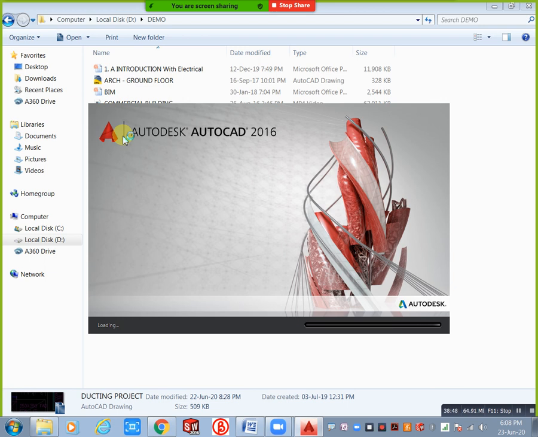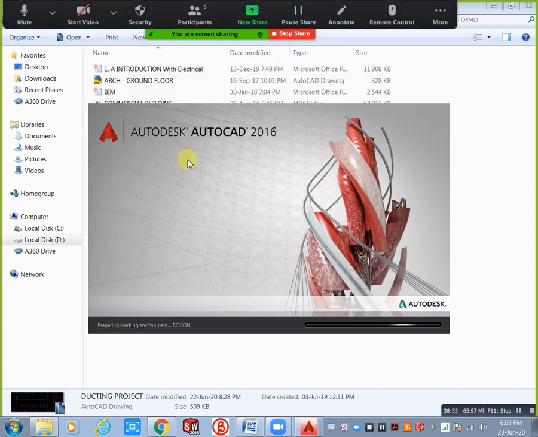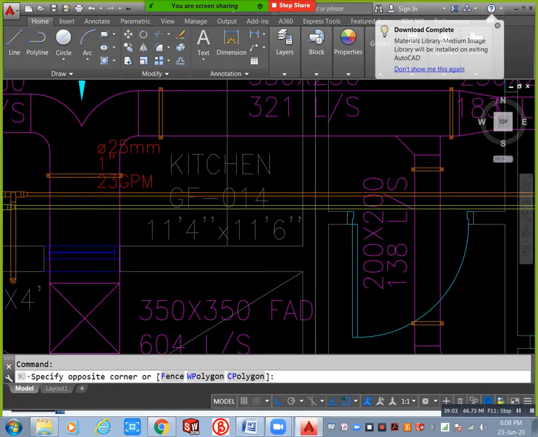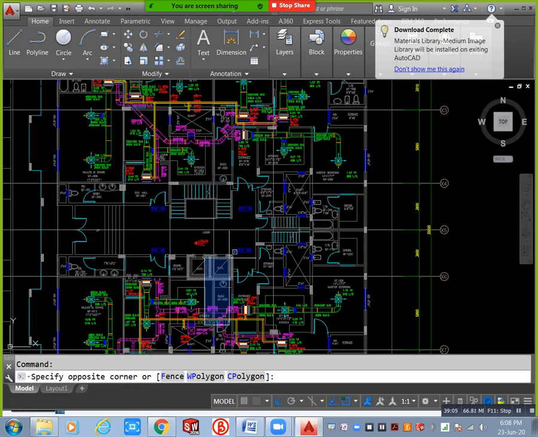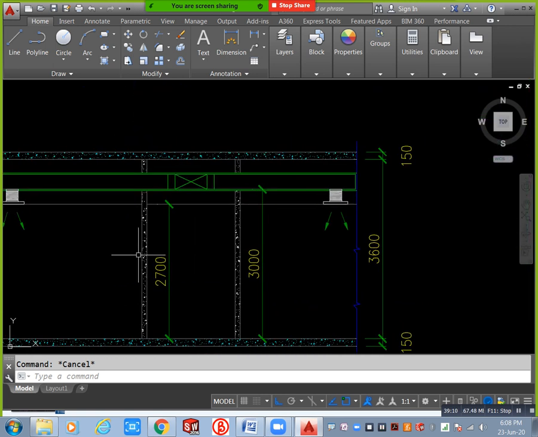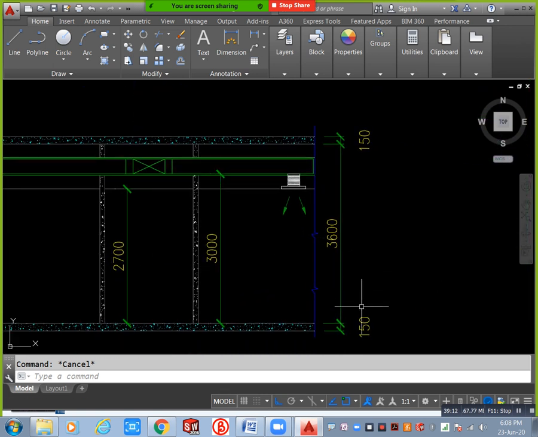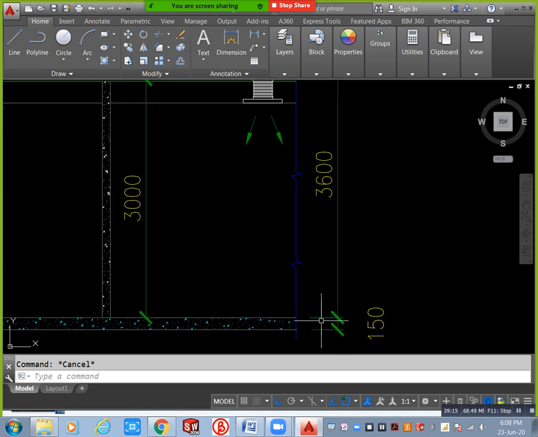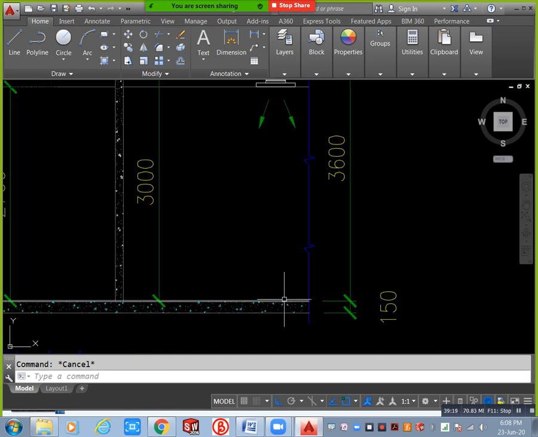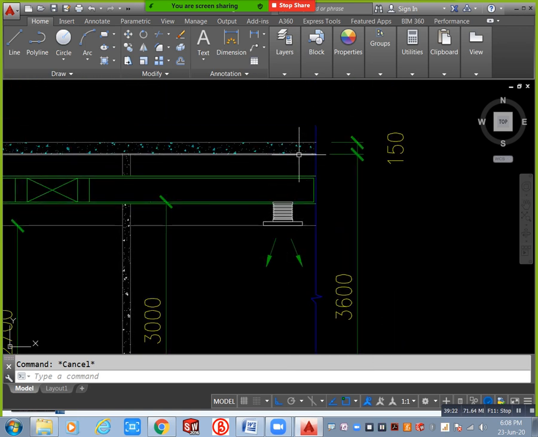You will understand this completely from this section. Just you can see, here we have a section, and this is our floor height. This 150, you don't consider this 150, this is the slab below. Just consider this top to this top, this bottom, how much is there? 3.6 meter. And here our ceiling height is 2.7 meter. From this point to this point how much clearance is there? 36 minus 27, you will get 900 mm, and 900 mm is 3 feet.